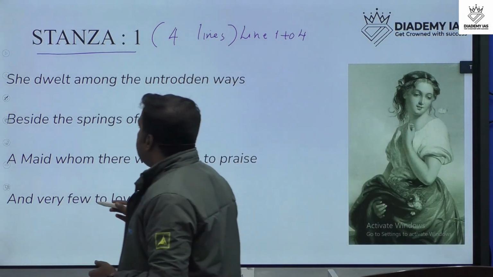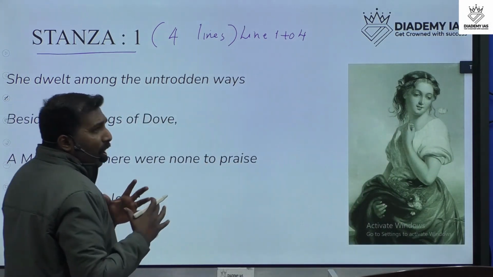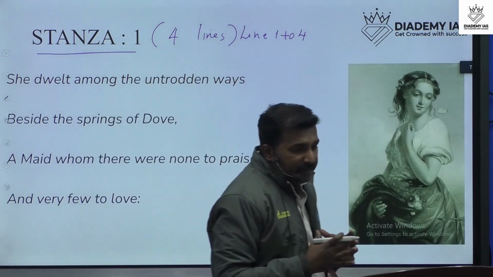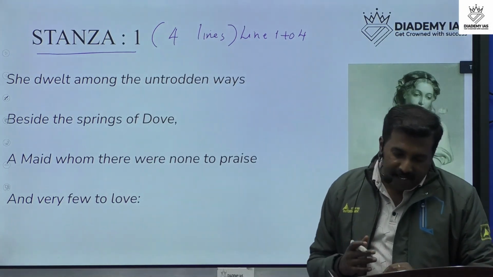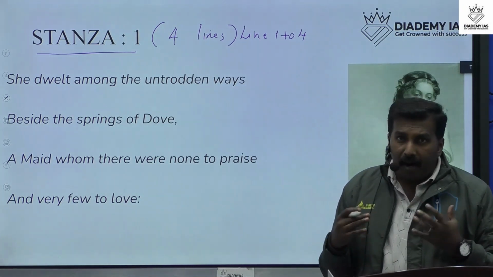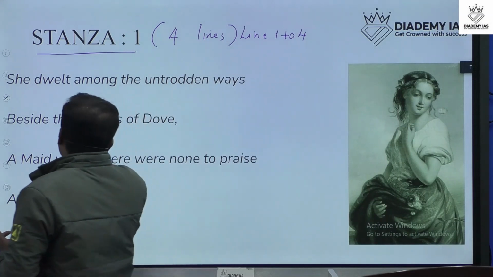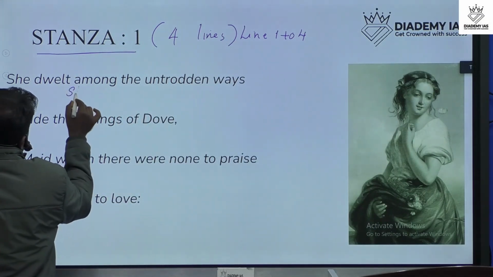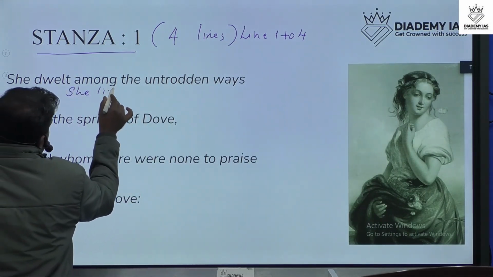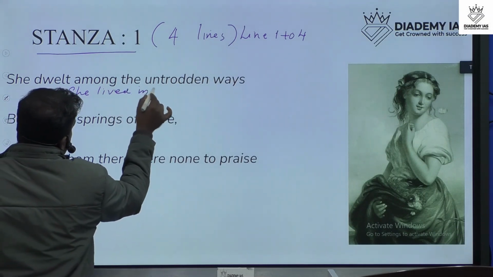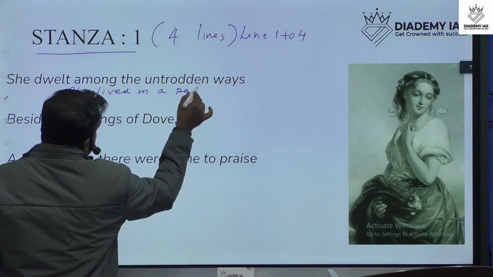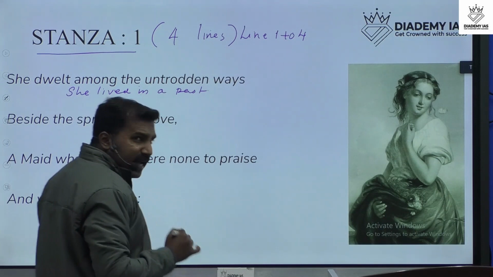That means that she lived in a lonely place. She lived there in the past, which means that she is no more now. She's dead.